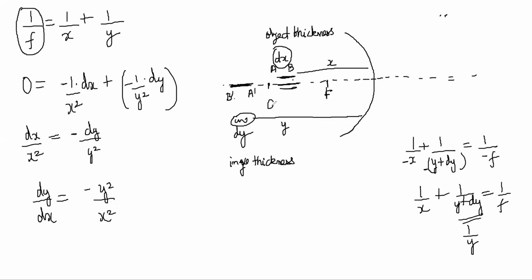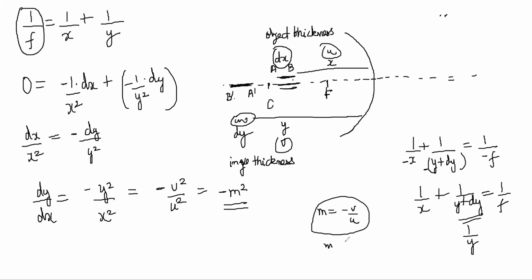Now y was the object distance, or image distance. This is something like v, and this is something like u. So this is looking like minus v square by u square. Minus v by u was m, so this is looking like minus m square. M is minus v by u, so m square is v square by u square. So what you get is dy by dx is equal to minus m square.